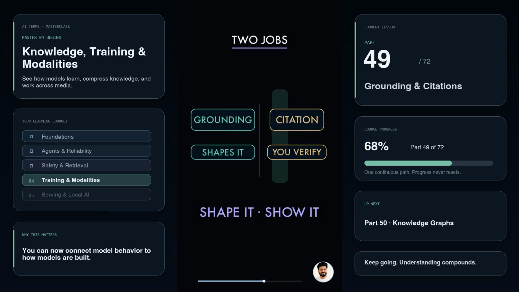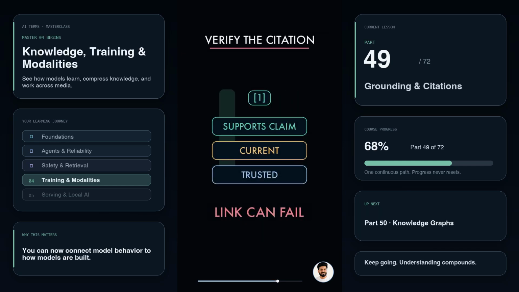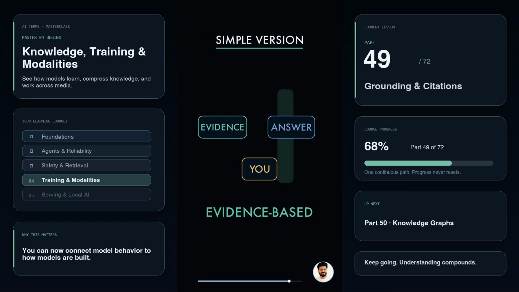Grounding and citations are related, but they are not identical. Grounding makes evidence influence the answer. Citations expose the link so a person can verify it. And a citation is not automatically correct. Check that the passage really supports the claim, that the source is current, and that the source is trustworthy. Simple version. Grounding makes the answer evidence-based. Citations make the evidence inspectable.